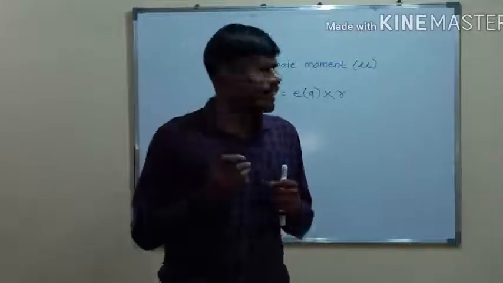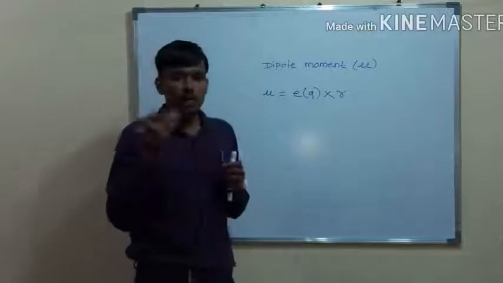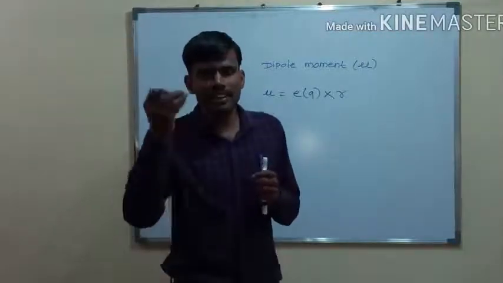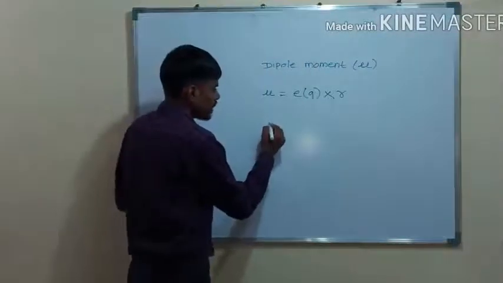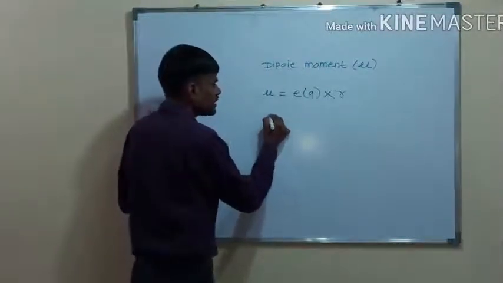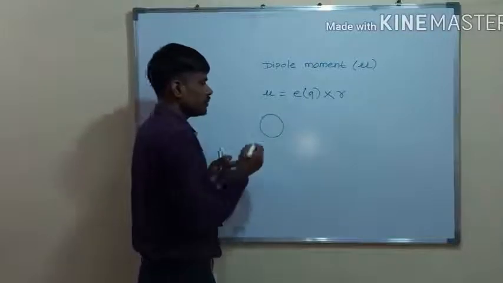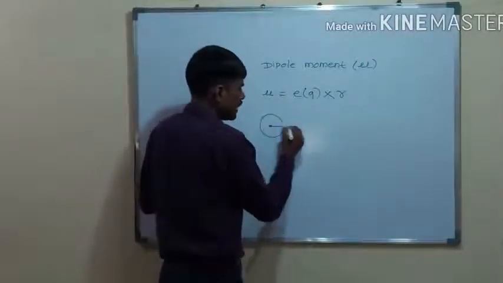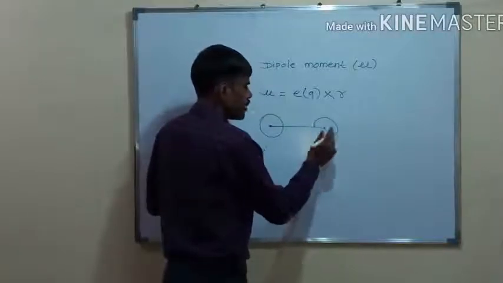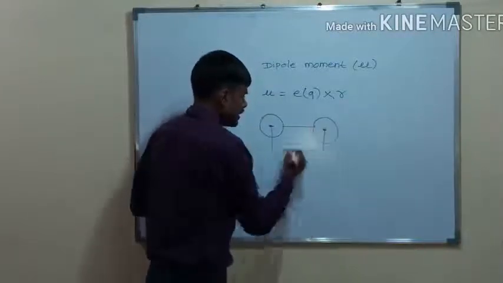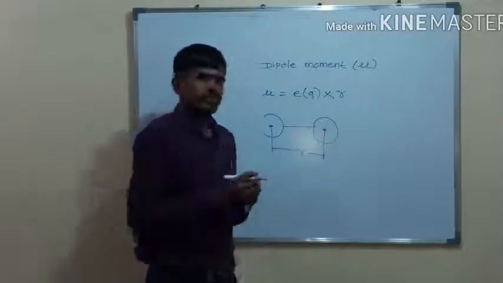How is this property generated in the molecule? Suppose you consider a diatomic molecule, a molecule which is made up of 2 atoms, with a distance R between them.